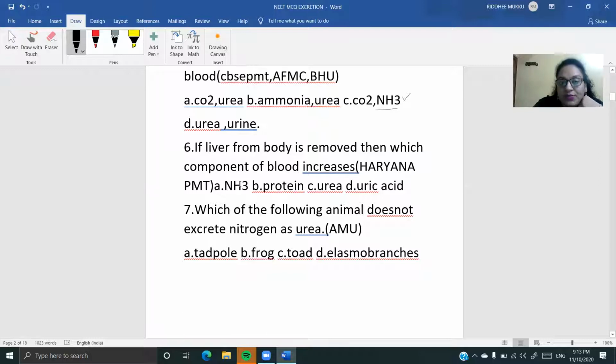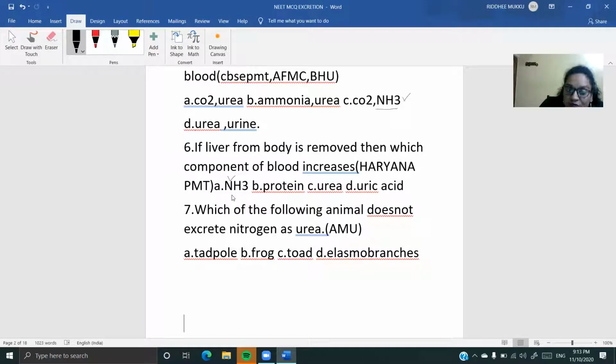Ammonia levels are going to be increased, but not the protein levels, right? If the proteins are catabolized during the urea, that is ornithine cycle, we produce urea. So protein catabolism will produce urea and uric acid. So we can't go for these options, not the protein. So the answer for this is going to be your ammonia. Okay. Have you got the answer?